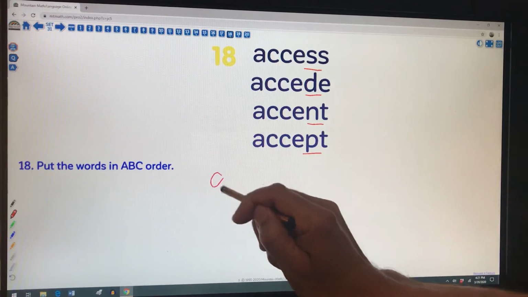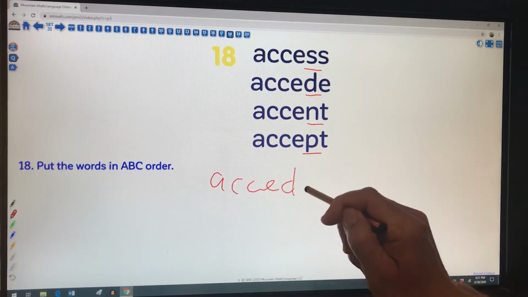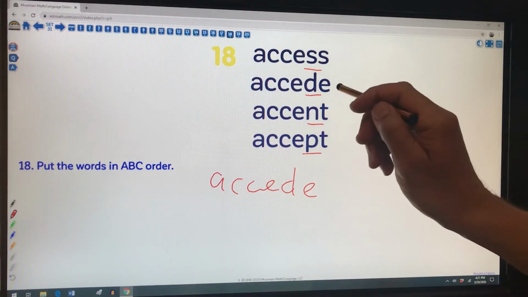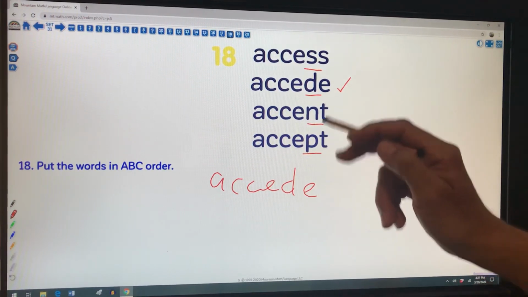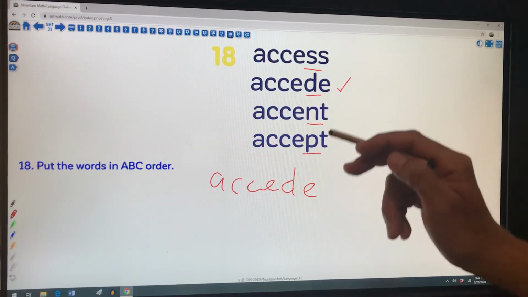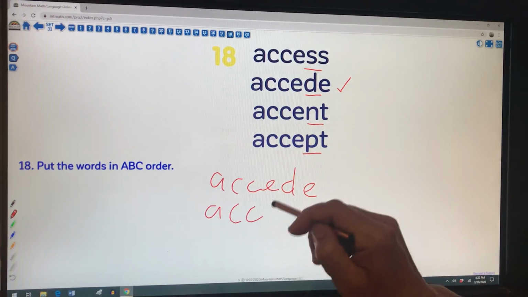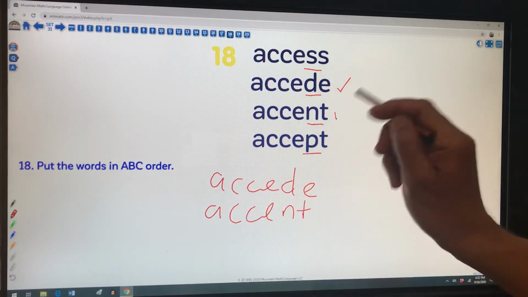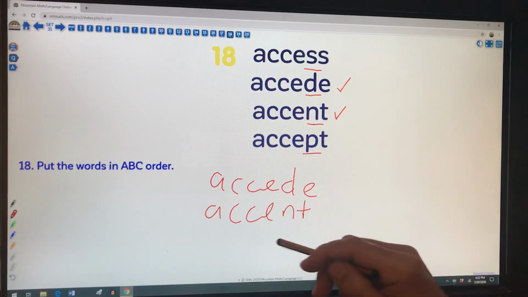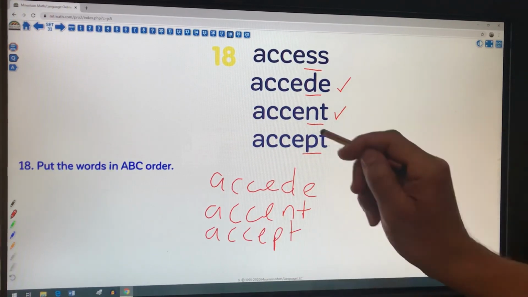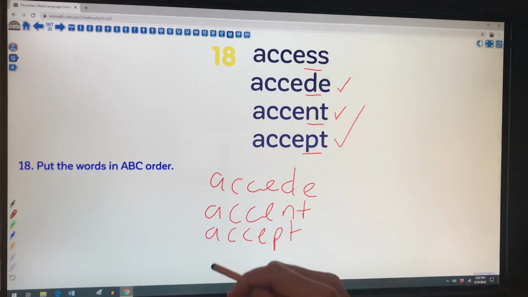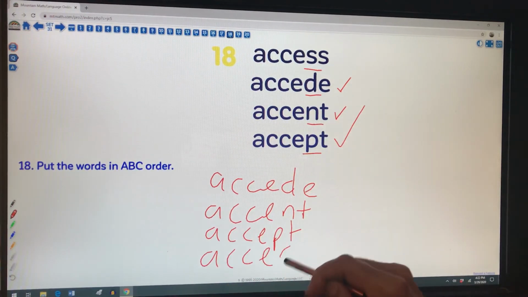I believe the first word here is exceed. D comes first in the alphabet, and now I have N, P, and T. I'm thinking it's accent that's going to be next because the N comes before any of the other two. And out of these, I think accept is next in the ABC order, which means access is the last word in that list.